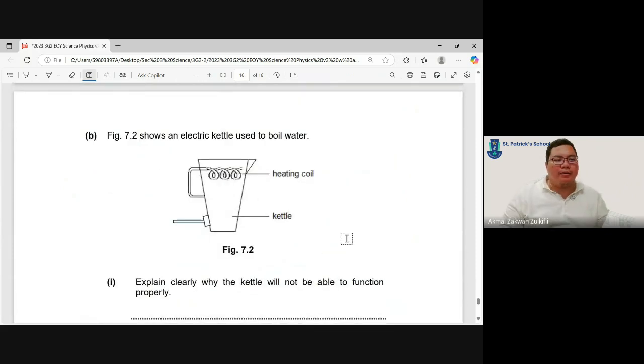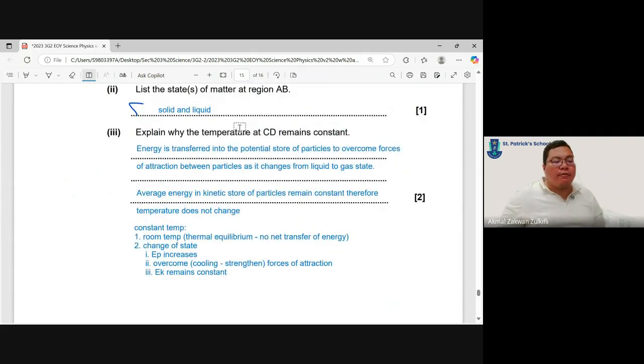Oh, we're not. Sorry. Okay, so this is very, very common. Please, this is something where you need to go and get. Every time you see constant, if they ask why is it constant temperature, two possibilities. Either it is at room temperature, or it has reached terminal equilibrium, or there's a change of state. And whenever there's change of state, three points to hit. Telling me that there's a change in the EP, talking about forces of attraction, telling me that the EK still remains constant. Okay?